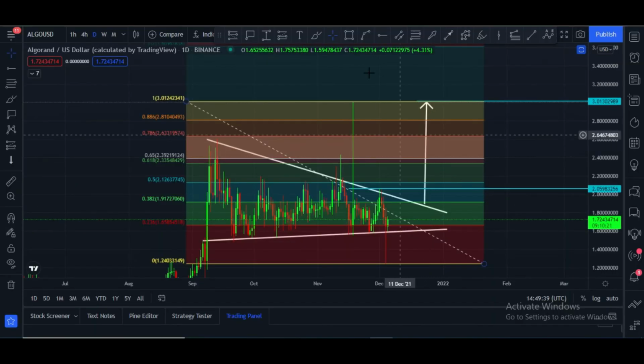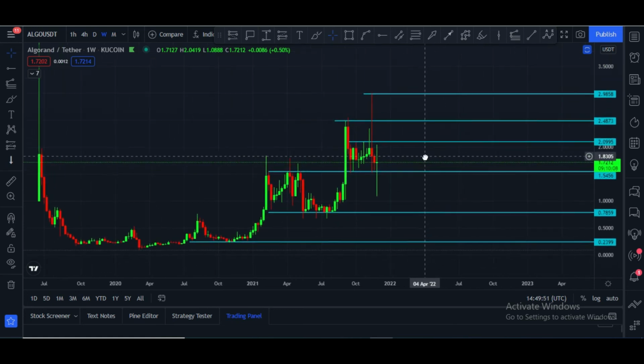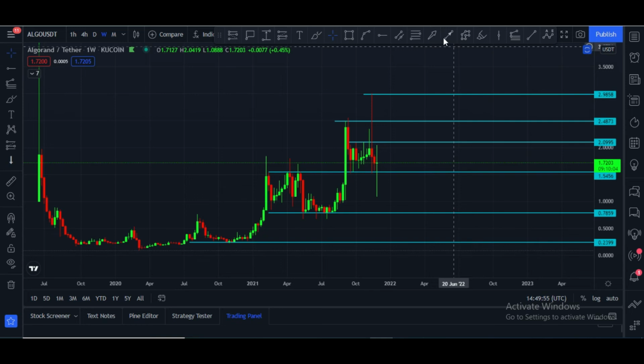And let me please show you the weekly chart. This is the weekly chart, and these are some support and resistance levels. These are resistance levels, these are support levels. Currently it is in between the $1.54 to $2.09 price area. Once it breaks this horizontal resistance of the $2.10 price area, in that case,